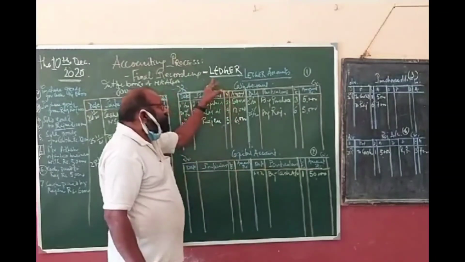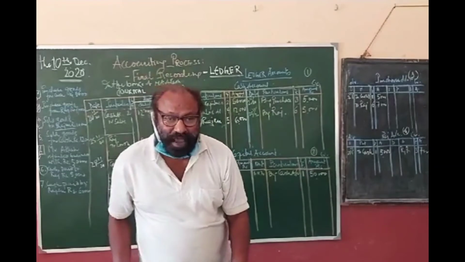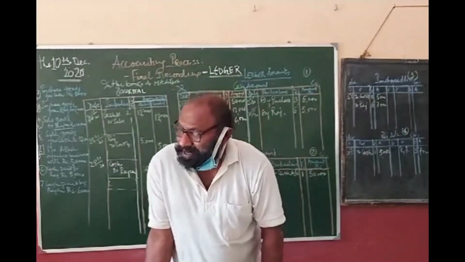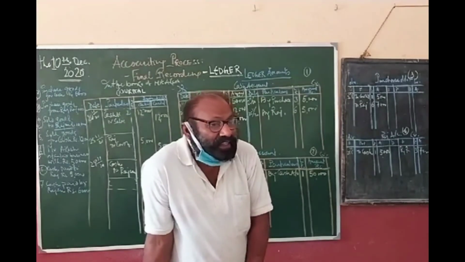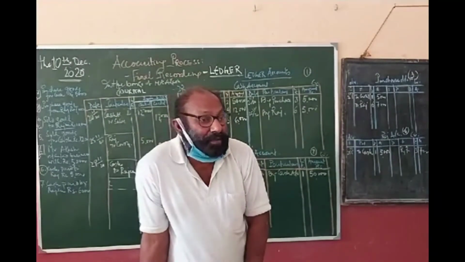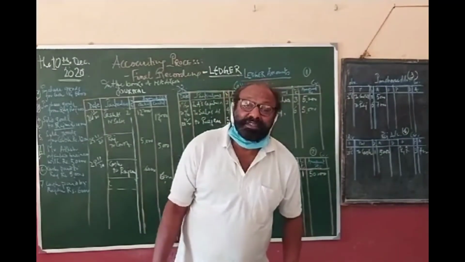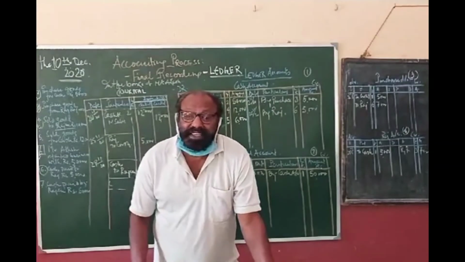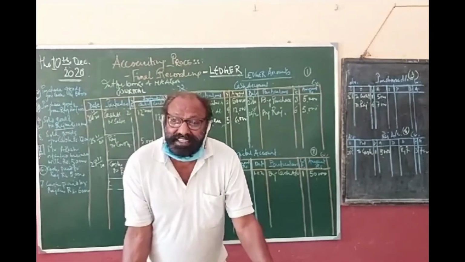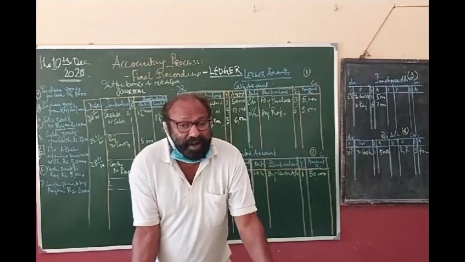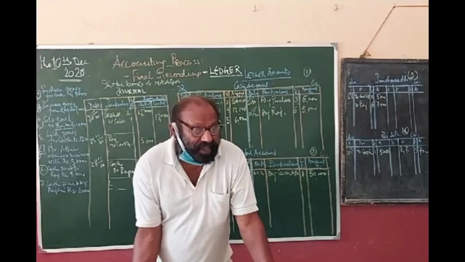I have told you the recording aspect. Recording has two parts: one is primary recording and the other is final recording. Primary recording is done in a book known as the journal. Why is it called journal? The word comes from "jour", which means day. So the journal is a book where transactions are primarily recorded day by day, chronologically. Clear?